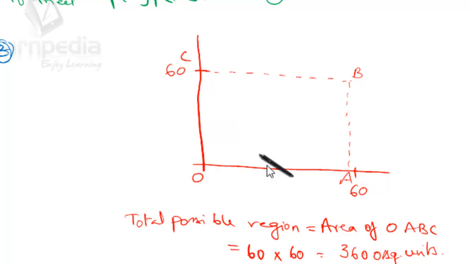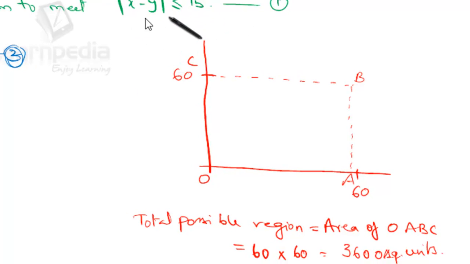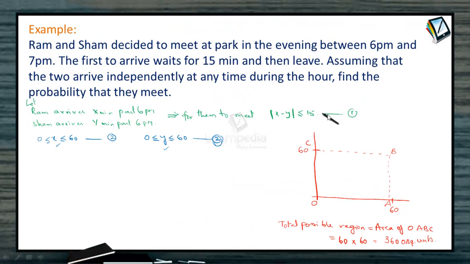Now, any time of arrival in this total sample space is not favorable. It is favorable only provided mod of x minus y is less than or equal to 15. So let's explore this inequality. What are the possibilities for mod of x minus y less than or equal to 15? It gives rise to two different inequalities: one is x minus y is less than or equal to 15, or x minus y is greater than or equal to minus 15.